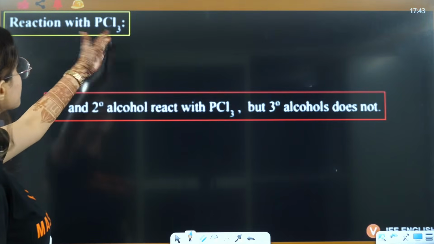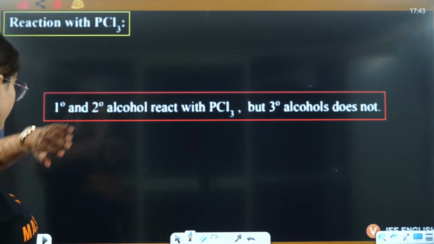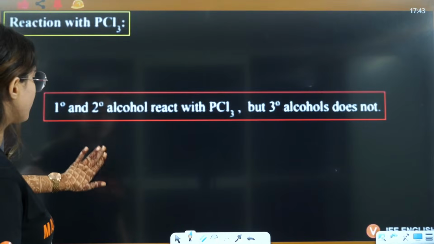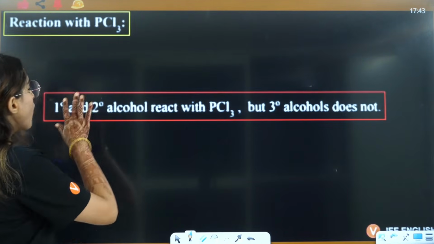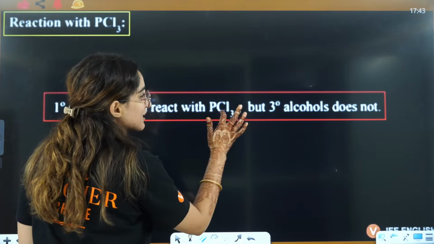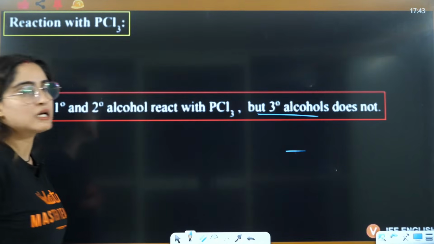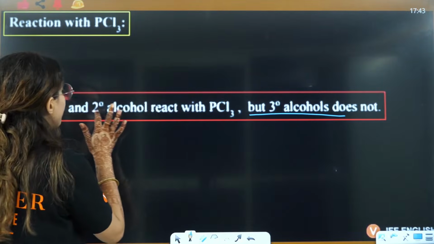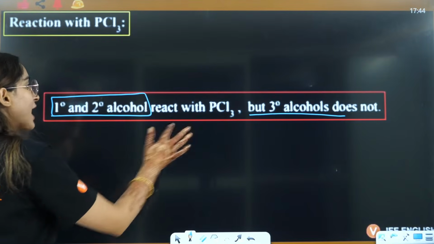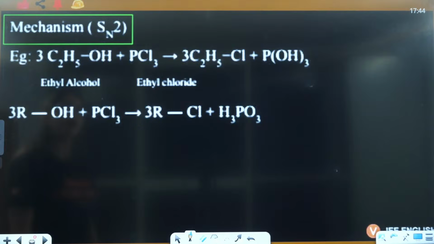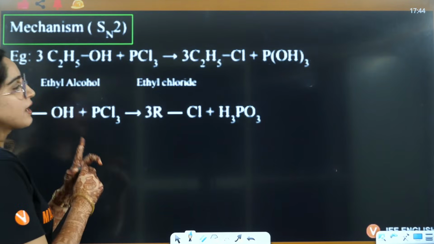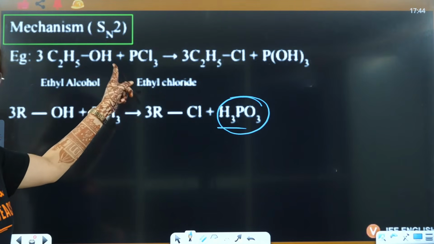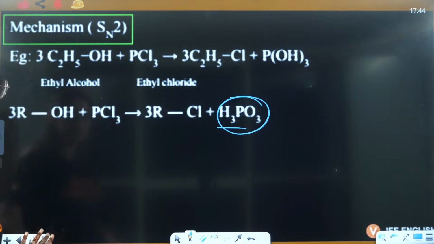Then the next is the reaction with PCl3. These are the last kind of reactions that I'm going to do. After that, the rest of the things we will do in the next class, because we are not left with that much, right? 1 degree, 2 degree alcohols react with PCl3, but 3 degree alcohol does not. So 1 degree, 2 degree alcohol can react with PCl3 to give RCl, with H3PO3 as the byproduct. This we have already done in alkyl halides, right?